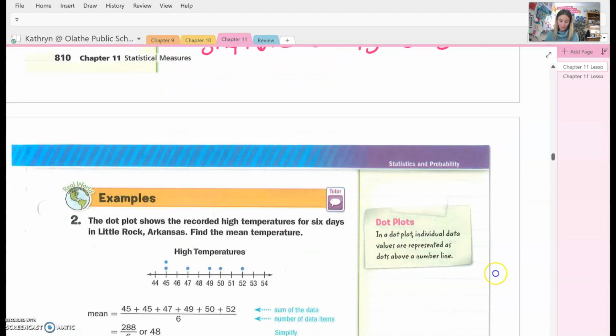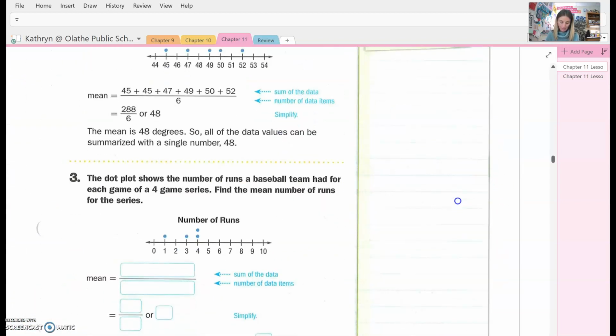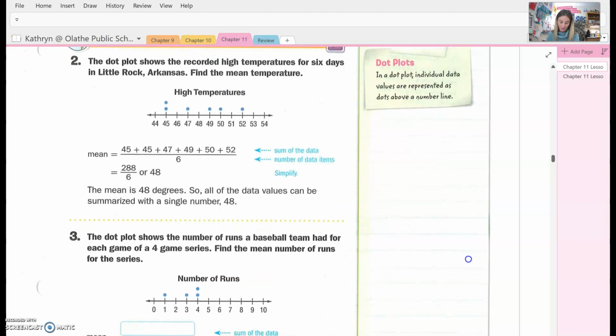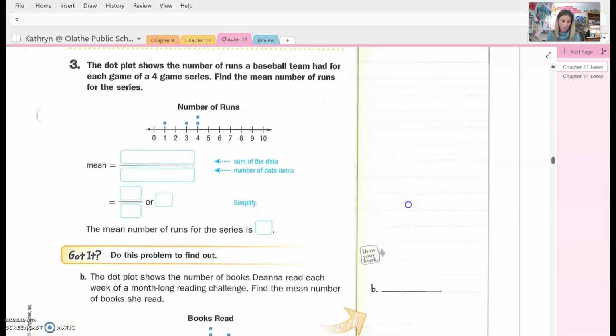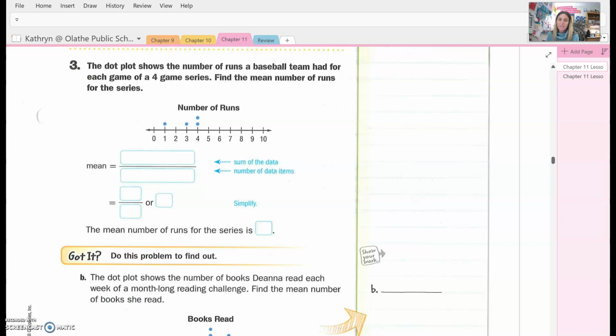Okay, let's take a look at this example up here. We're going to take a look at a line plot, and we're going to actually take a look at 3 together. Okay, so let's take a look at a line plot. This is a dot plot. Okay, line plot, same thing. So it says the dot plot shows the number of runs a baseball team had for each game of a 4-game series. Find the mean, still write it down, equals average. Add,